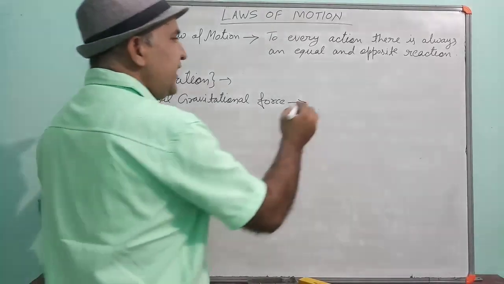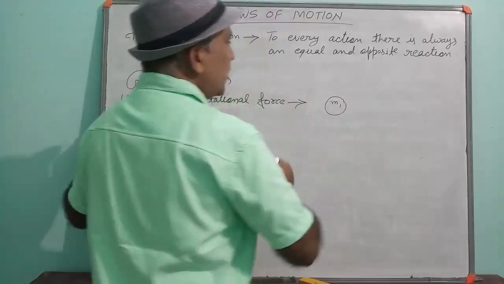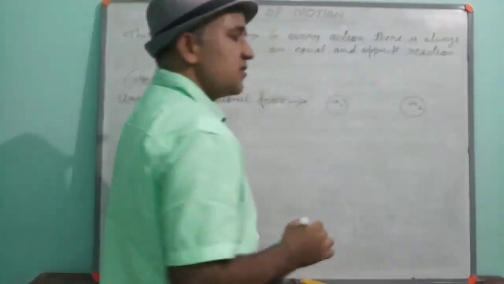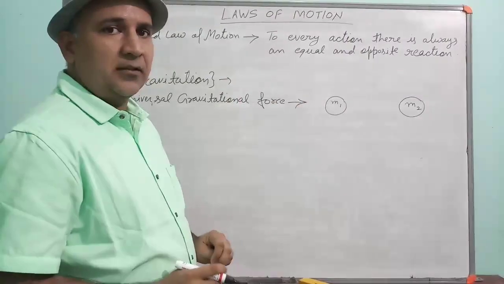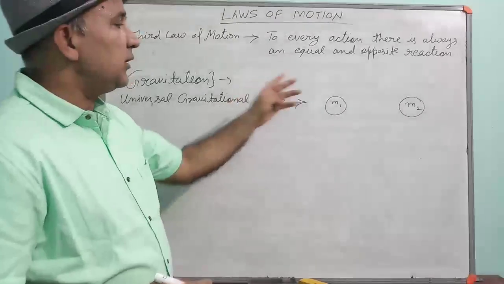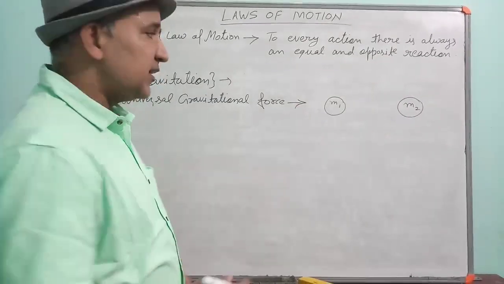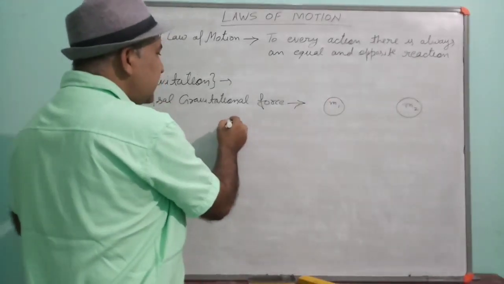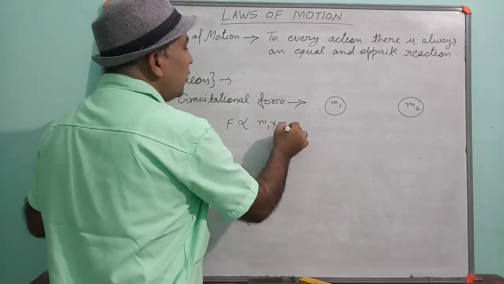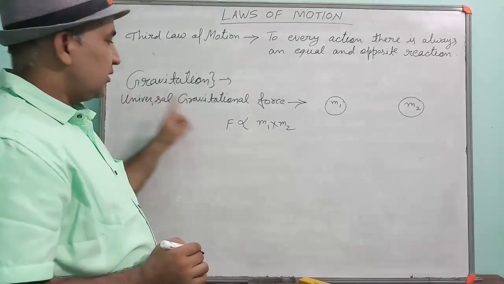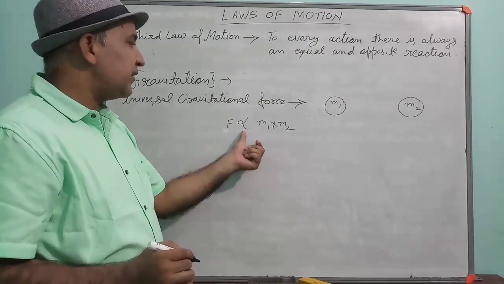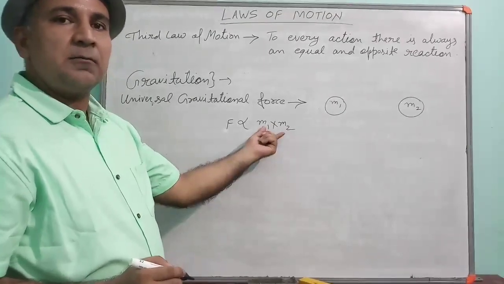Newton says that if there are two objects, suppose one object having the mass m1, another object having the mass m2, and both are attracting each other, according to Newton's gravitational law, then the force by which they are attracting each other will be directly proportional to the product of their masses.